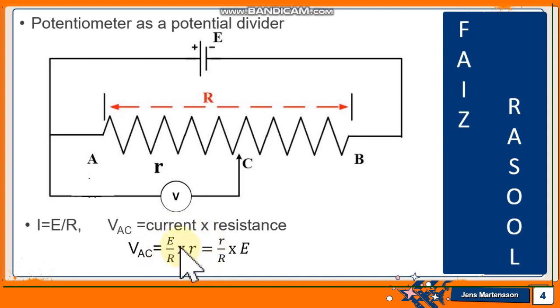Arranging this relation, it will be VAC equals small r over capital R multiplied by E. This relation shows the voltage between A and C can be varied. If the terminal C is at point A, small r will be 0. And if small r is equal to 0, according to this mathematical relation the voltage between A and C will also be equal to 0.